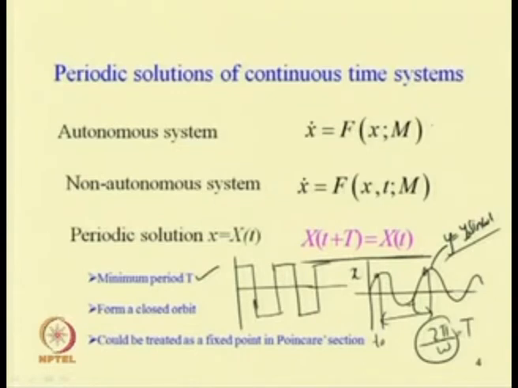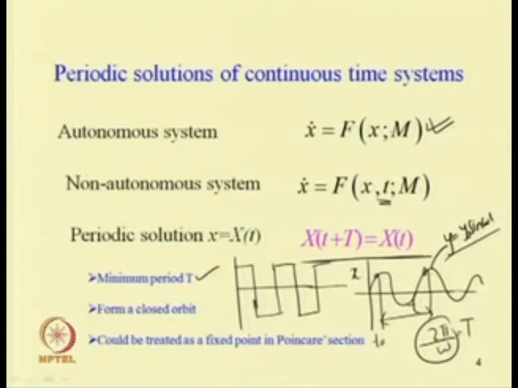In this case we can consider the system to be autonomous. In an autonomous system, the right-hand side is not an explicit function of time t, but in a non-autonomous system it is an explicit function of time t. So x dot can be written as a function of x, time t, and control parameter m in the non-autonomous case, but in the autonomous case the time term does not explicitly come into the picture.